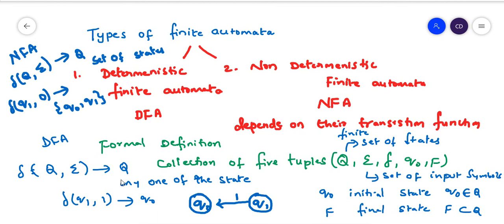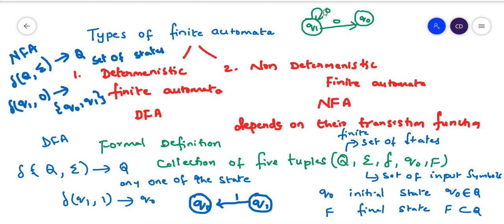Whereas in NFA, you have state Q1, and by reading input symbol 0 you can move to two states: from Q1 to Q0 and to Q1 itself.